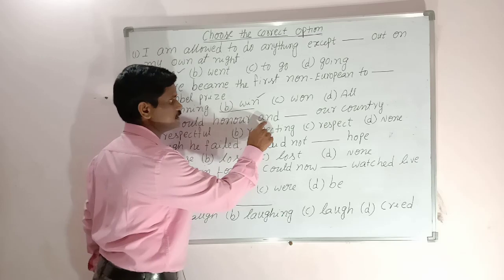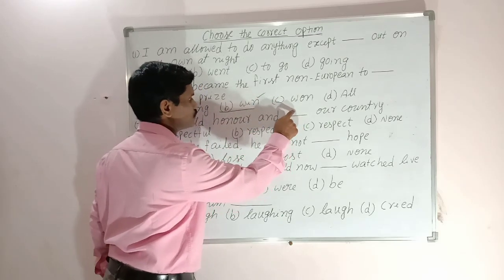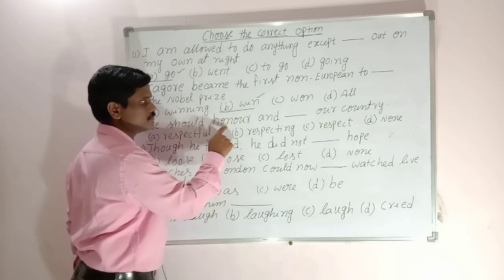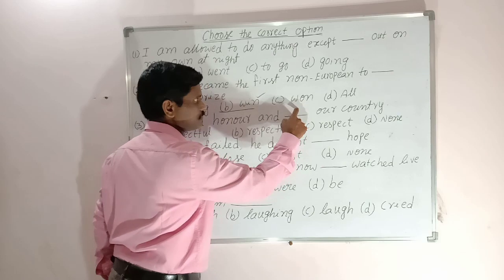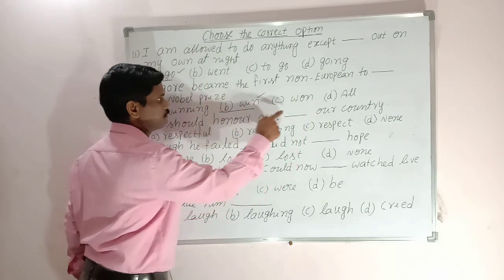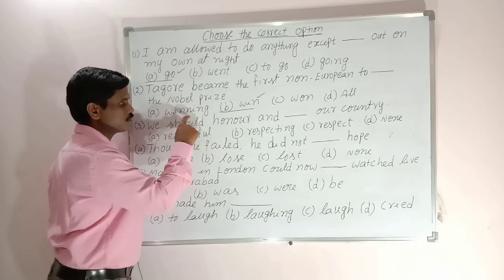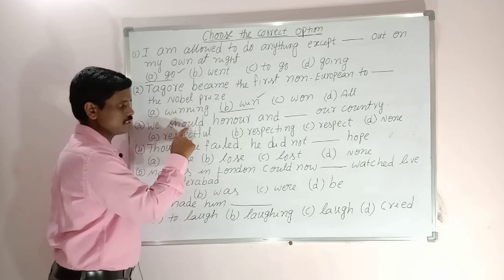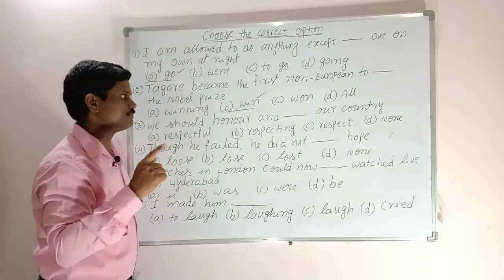Here "and" is a coordinating conjunction. Again a verb comes, and that verb should always match with this verb. As it is the first form of the verb, here also we use the first form of the verb. By this rule we can find verb 1. Should is a modal verb, and after the modal verb we always use the first form of the verb.